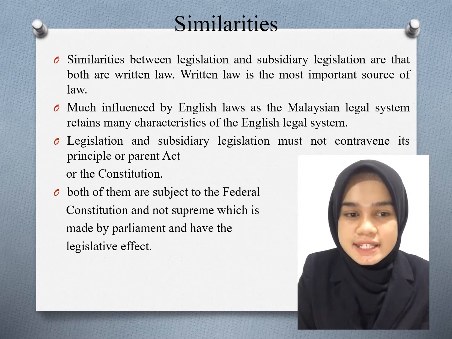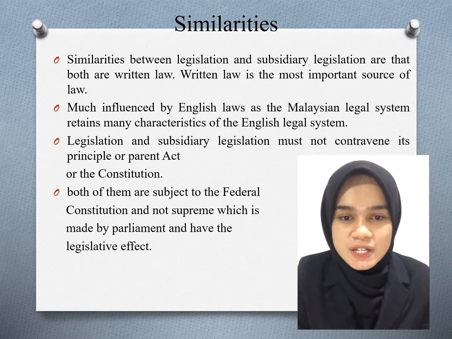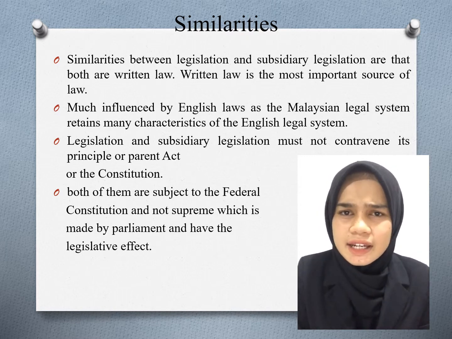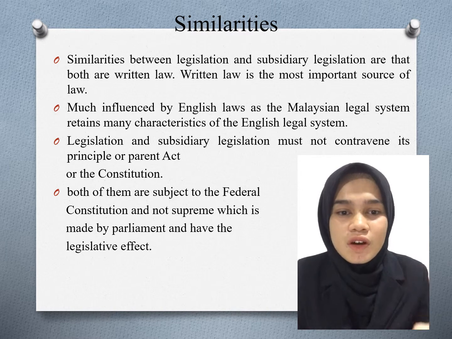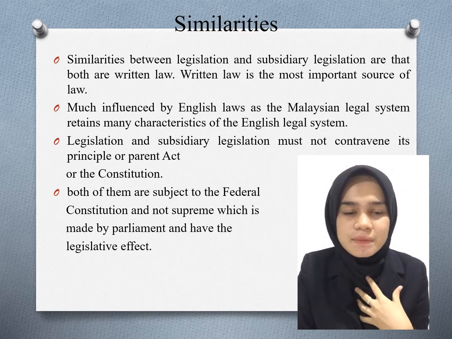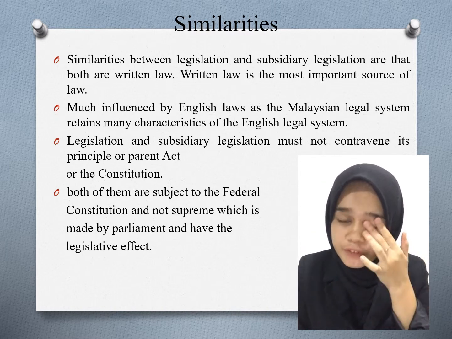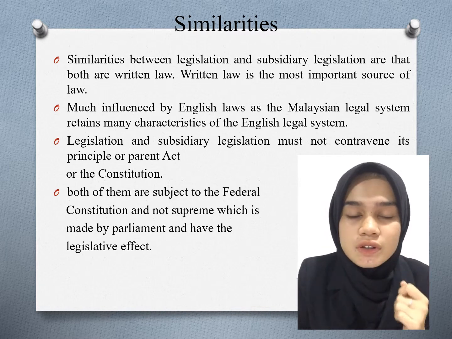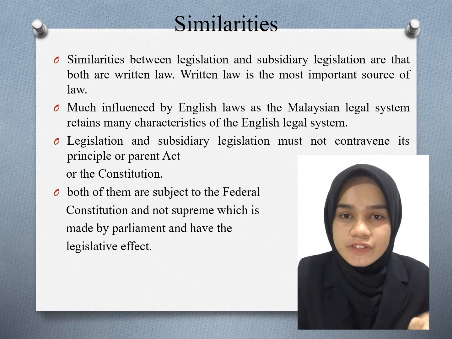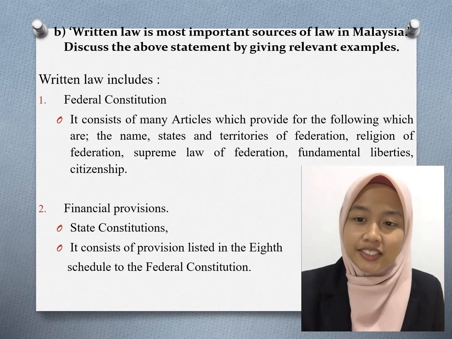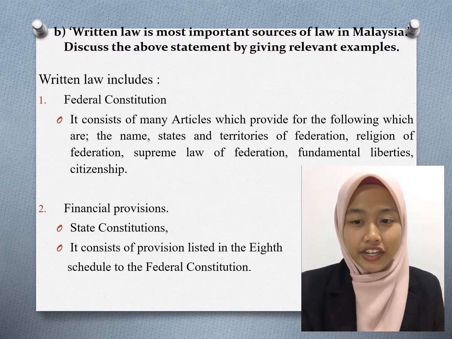The similarities between legislation and subsidiary legislation are that both are written law, which is the most important source of law, much influenced by English law as the Malaysian legal system has many characteristics of the English legal system. Both of them are subject to the federal constitution and are not supreme, and both are made by parliament and have legislative effect. Written law is the most important source of law in Malaysia.